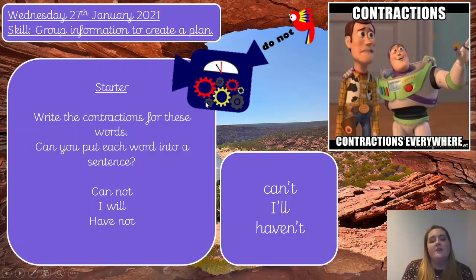And then I would like you to have a look at these words and put these words into a sentence. So it doesn't matter if you haven't got them all correct before. Use these spellings here, the correct way of writing the contraction, okay, so the apostrophe is in the right place. And I would like you to put each of those words into a sentence and write that sentence into your book, please. Off you go.